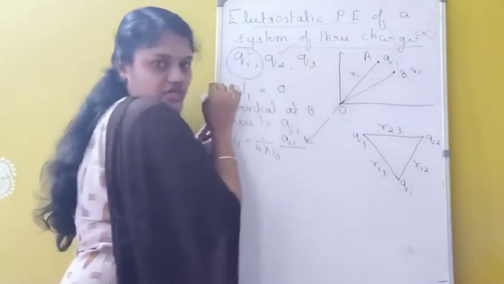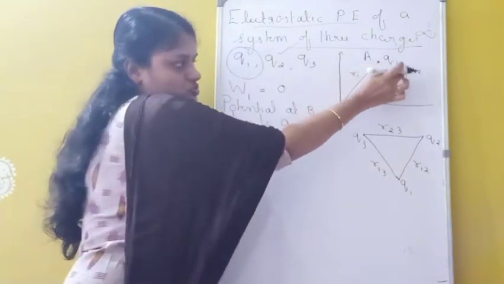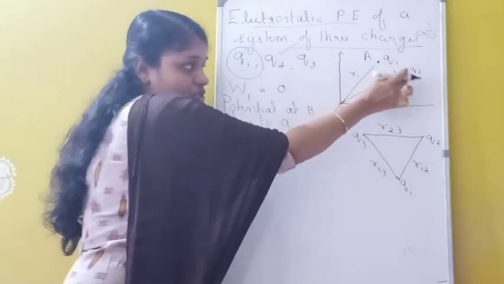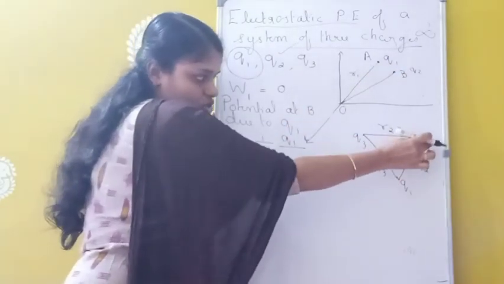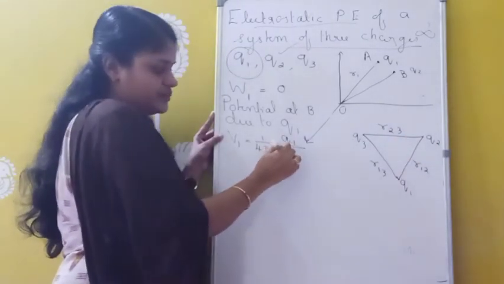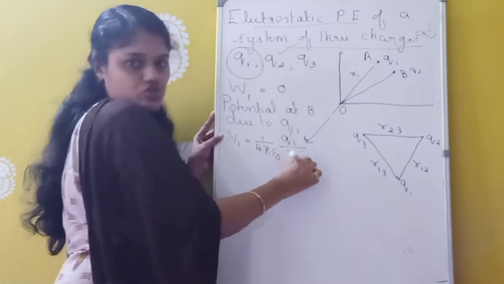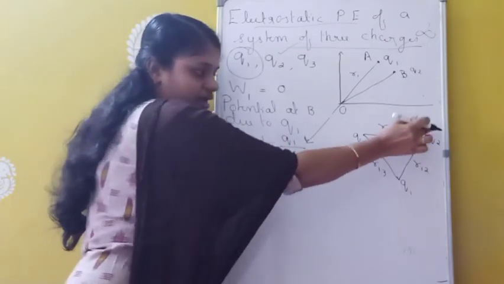Q2 charge only we are bringing here. That means the distance I am taking as R12, because we are bringing a charge Q2 here. So between Q1 and Q2, what is the separation? R12. So here the distance I am taking as R12. This R12 is the distance between Q1 and Q2.